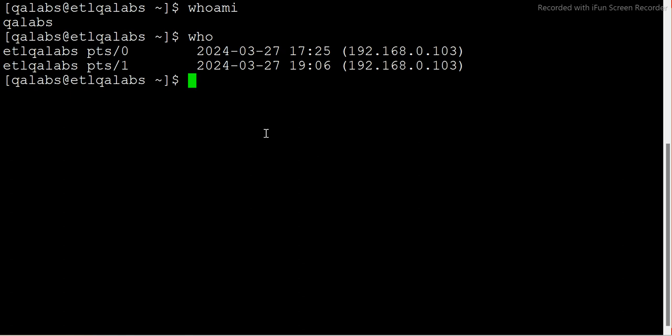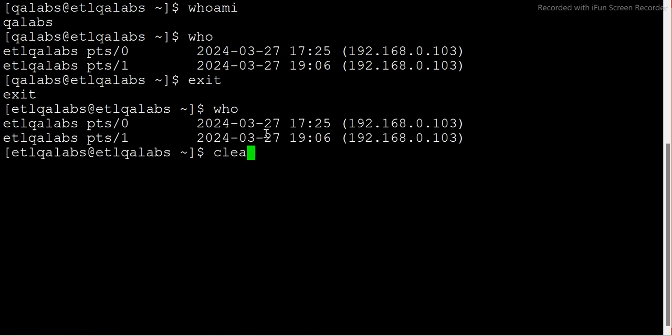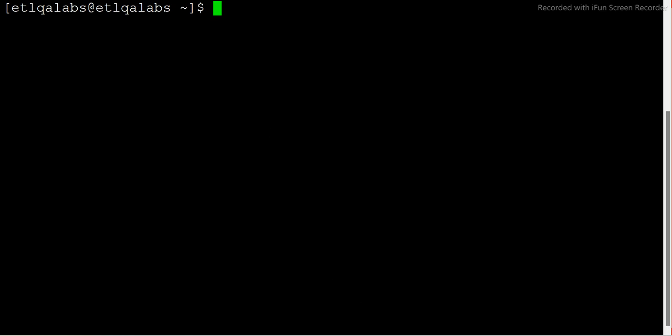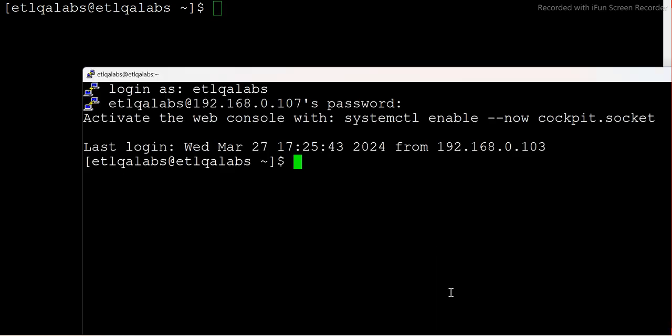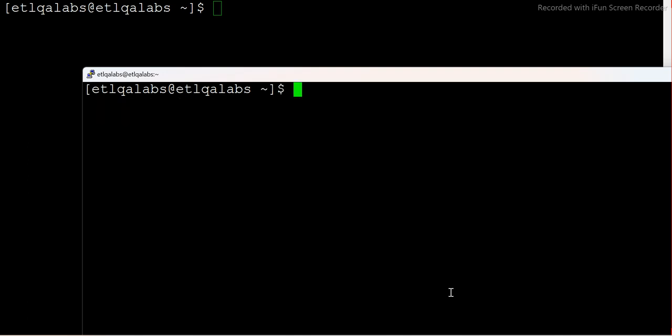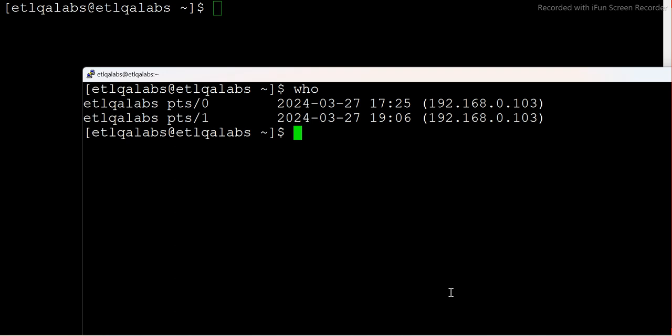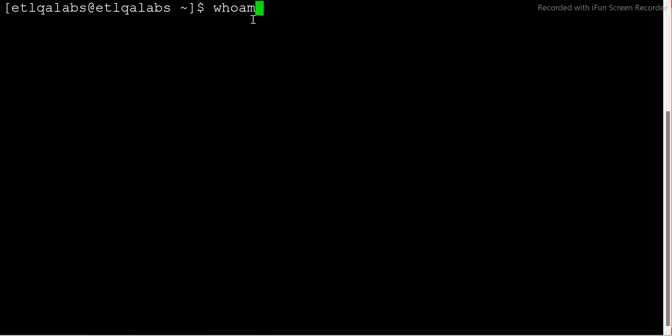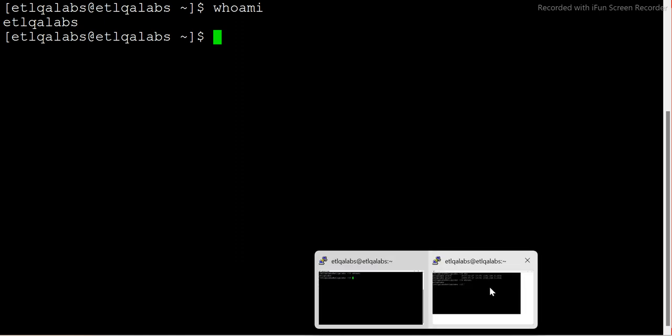All right, this is QLab, no? Can I say exit? Okay. Who? All right. So you can see now, if I run it here, ETL QLabs, clear. If I say whoami, it is telling me ETL QLabs. Here, if I say whoami, it's saying ETL QLabs, and here also ETL QLabs. How come?